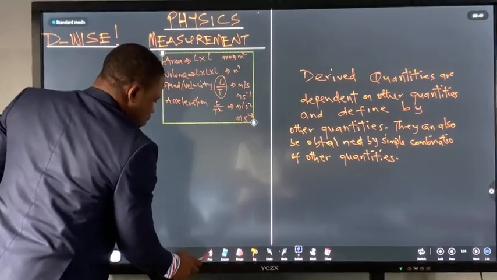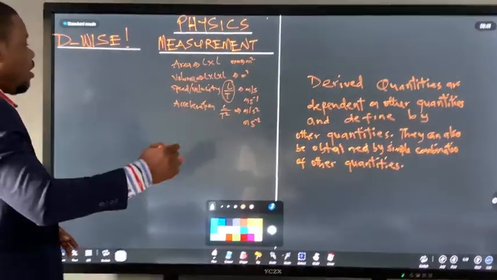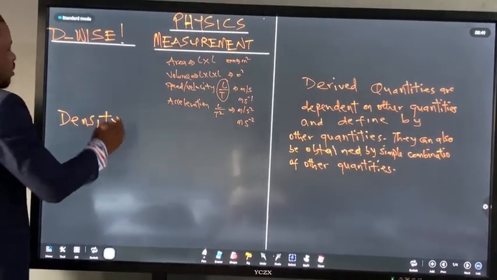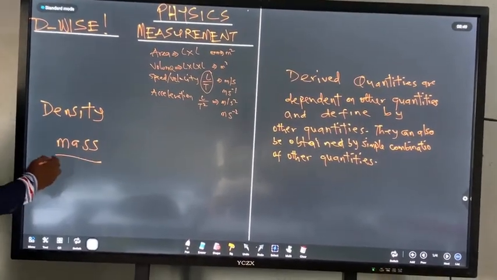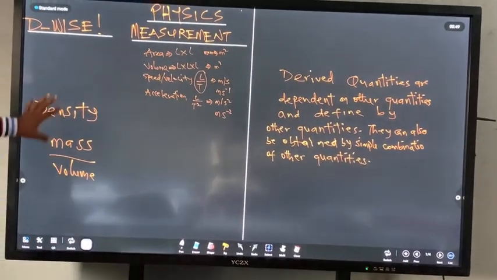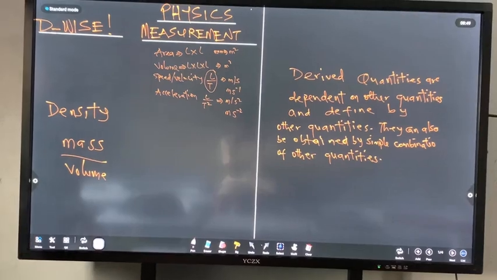Okay. Then if I go further, I could be doing something like density. Density is given as mass divided by volume, or mass per unit volume. Mass over volume, that is density. Density is given as mass per unit volume.